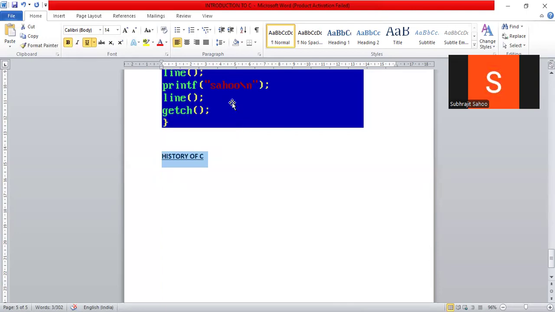Sir, what will we learn in the history? We will learn who is the developer of C, in which year it was developed, and some basic ideas about C. Is C the first programming language, or are there other programming languages before C? Is C derived from another programming language? All these things we will discuss one by one in the topic of history of C.